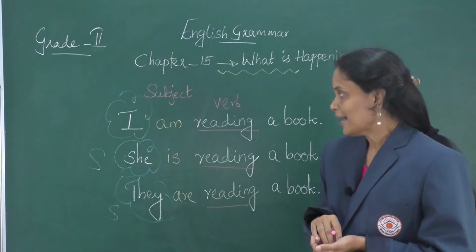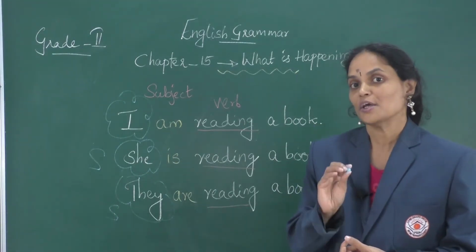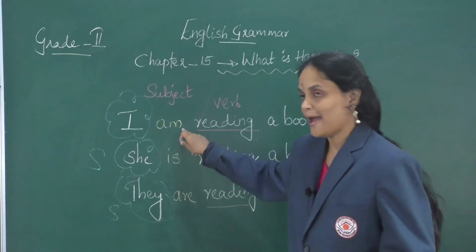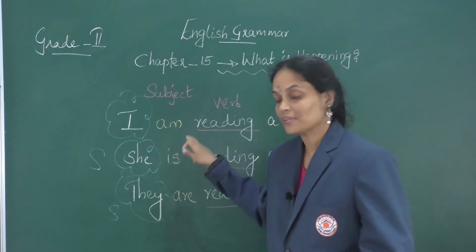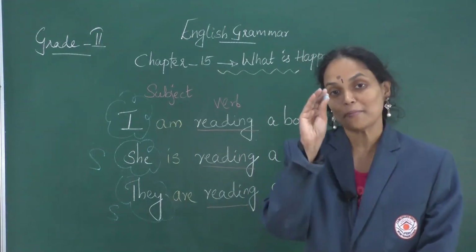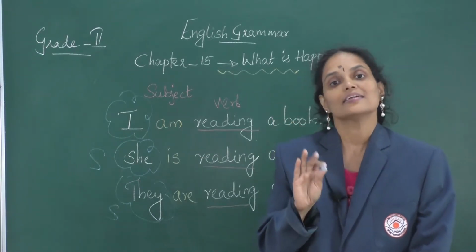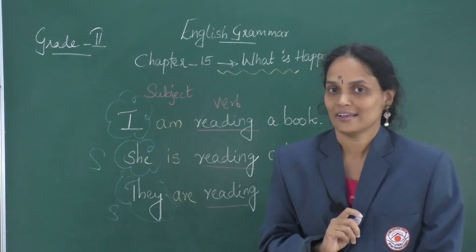Okay. Now, have you observed another set of words used here? Am, is, are. You must have come across these words am, is, are in sentences in your book. Correct?